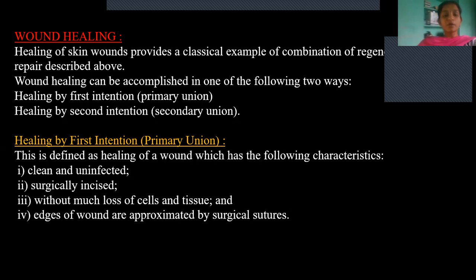And edges of wounds are approximated by surgical sutures. So whatever the injury is there, or whatever the wound is there, if it is approximated by surgical sutures, that also heals by primary union. So these are the four kinds of injuries that can be healed by primary union. First, it has to be clean and uninfected, surgically incised, and without much loss of cells and tissues. And the other is edges of wounds approximated by surgical sutures. So these are the kinds of wounds which can be healed by primary union.